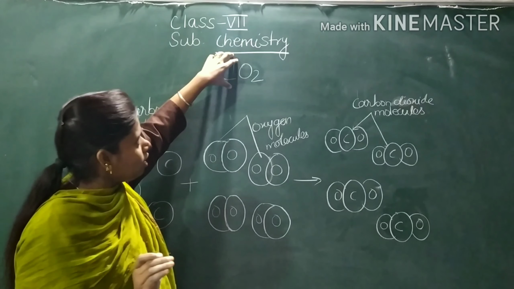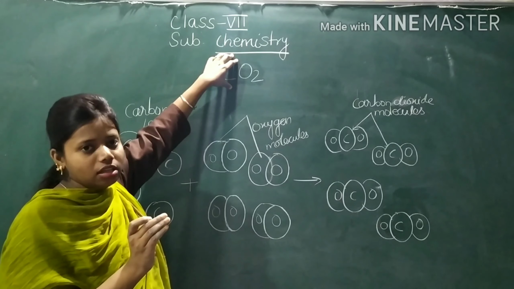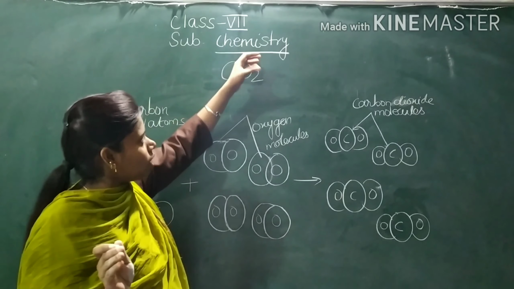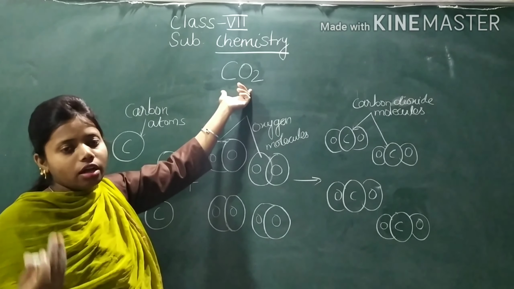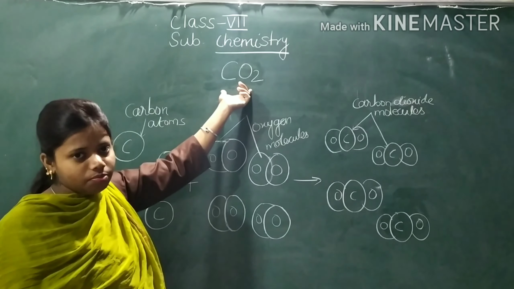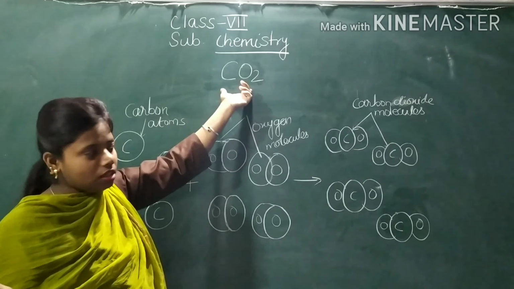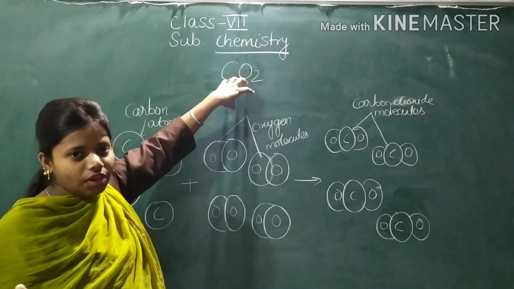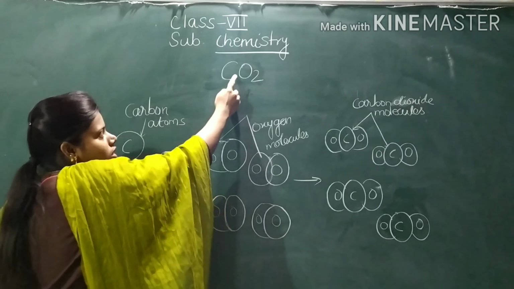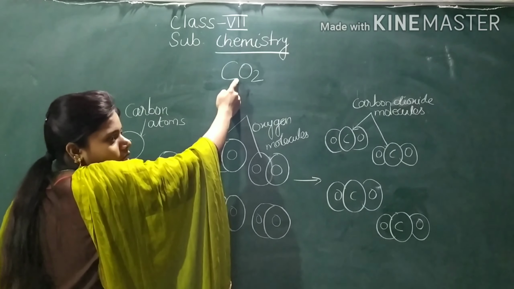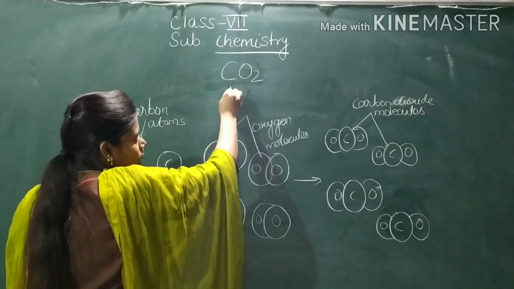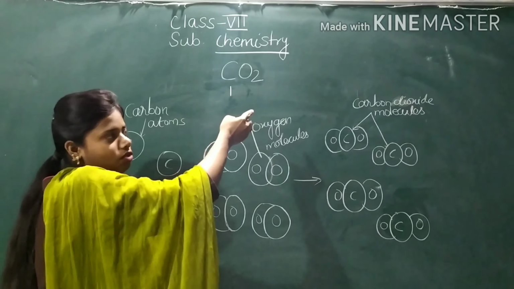So when this one element, carbon, combines with the other element, oxygen, what do they form? They form carbon dioxide. And what is the fixed atomic ratio of carbon dioxide? It's very easy now. How much? Nothing is written, that means 1. That means 1 carbon atom is there, so the fixed atomic ratio will be 1.